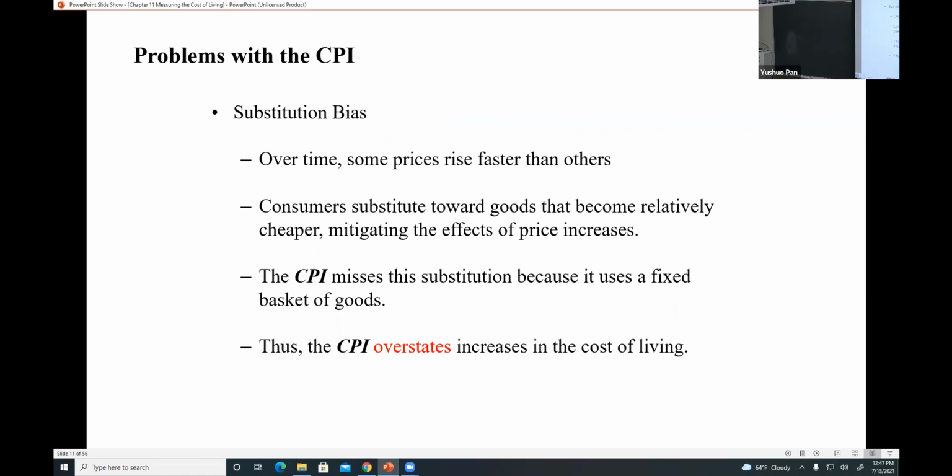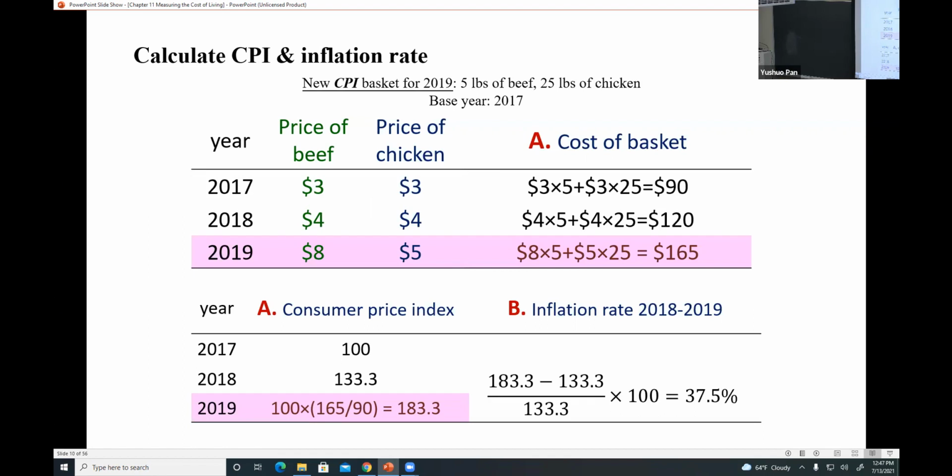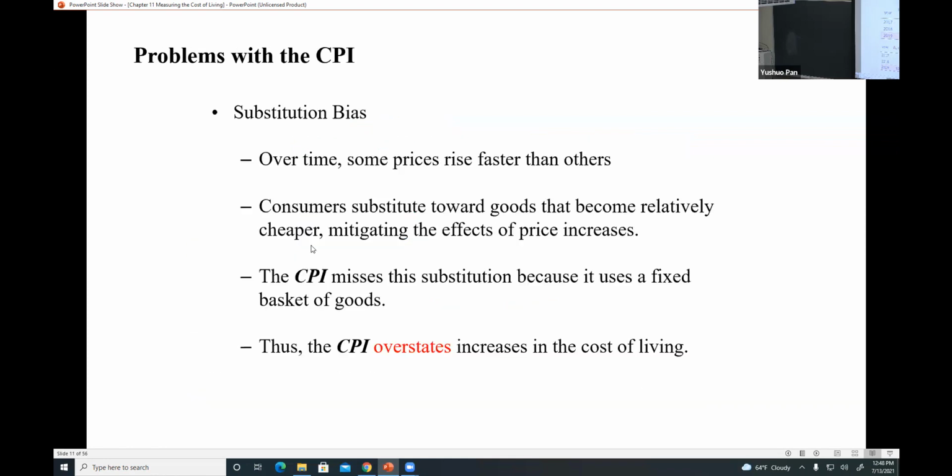The problems with the CPI. First is the substitution bias. Over time, some prices rise faster than the others, like the example here. From 2017 to 2018, the price increased by the same amount. But from 2018 to 2019, the price for beef increased by a huge amount. That's what this sentence means: some prices rise faster than the others.